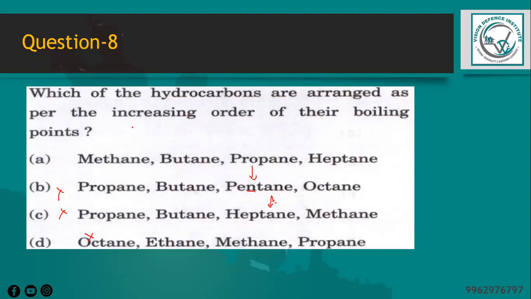So methane will have the lowest boiling point because it has only one carbon atom, right?